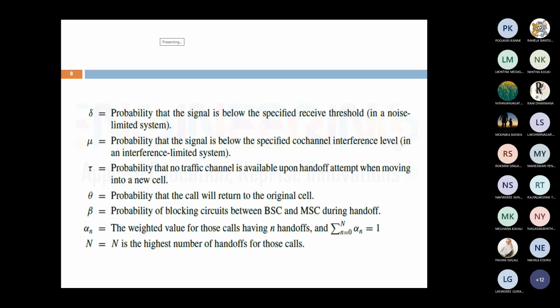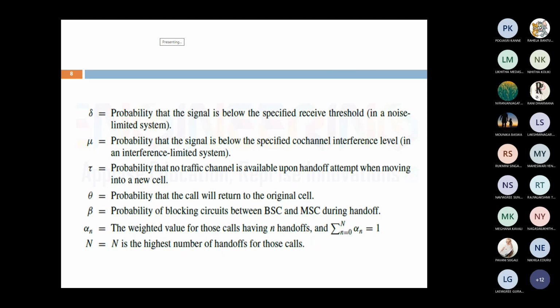Suppose we have to fix a threshold value for a handoff technique, as discussed in previous classes. The threshold is minus 100 dBm. If the signal is below minus 100 dBm, then automatically a handoff should be raised. That is the delta value, which is used in a noise limited system.